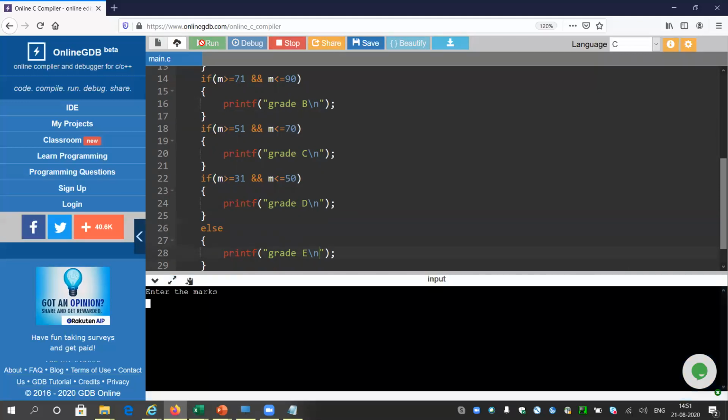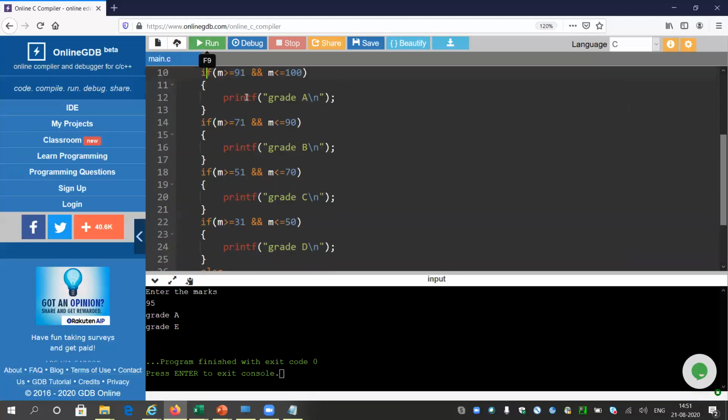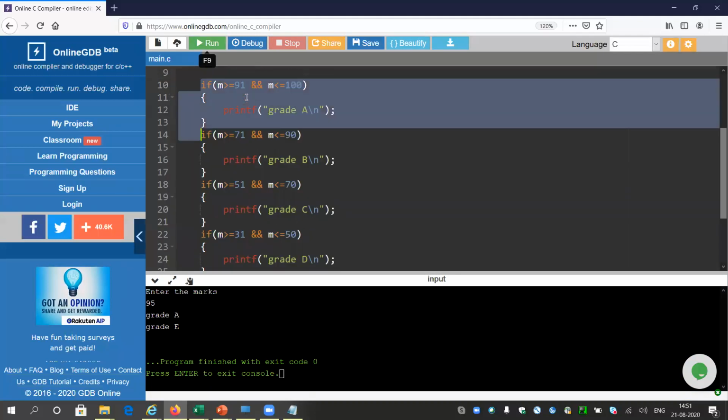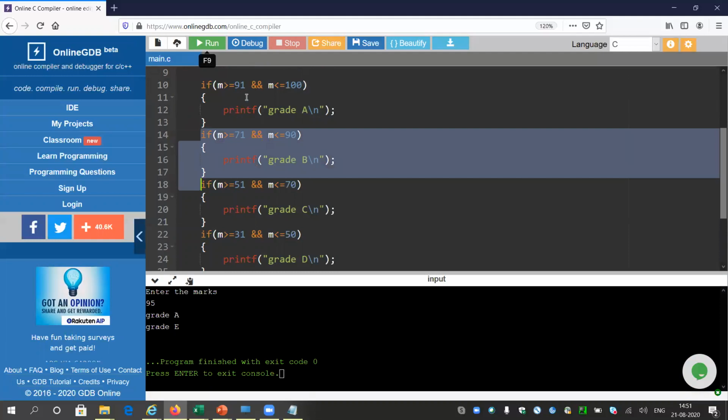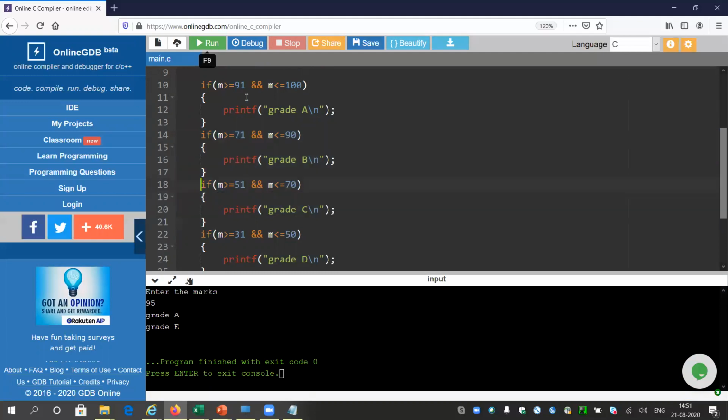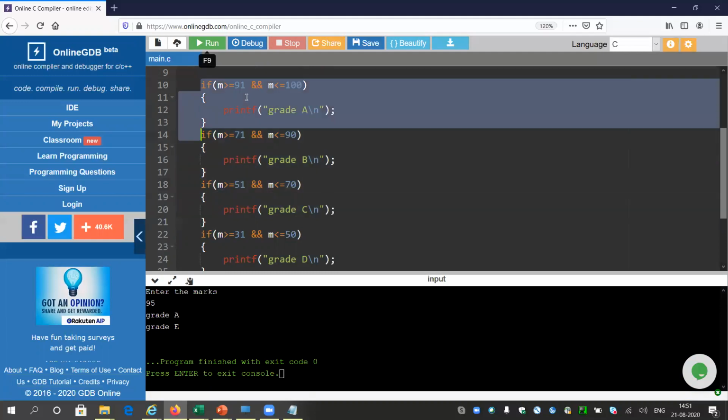So in this program, actually, all of the if blocks are independent. Independent means this if block has no relation with this if block. We have already learned this in simple format in topic 1, and now we'll be revising that part with a more complex program like this. So all the ifs will be executed separately. If I enter 95, it will first come into this block and check if 95 is greater than 91 and less than 100. The answer is yes, and it will print grade A.